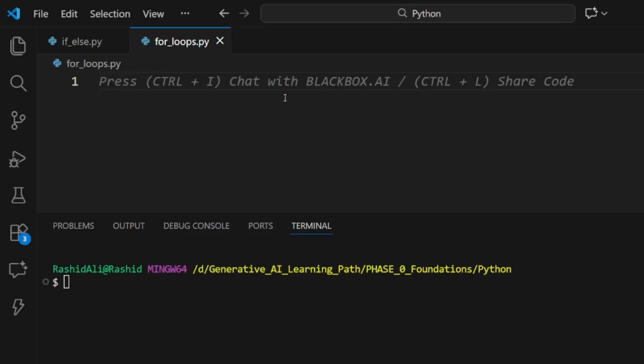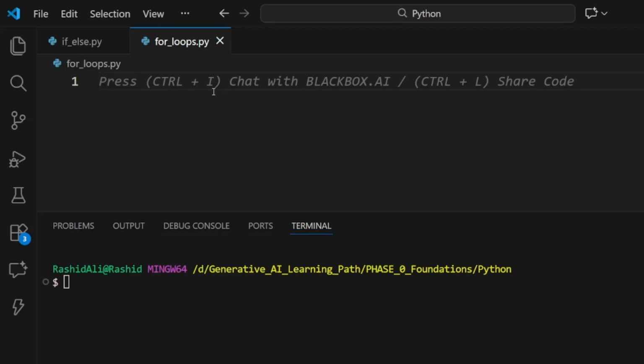Our first loop is the for loop. A for loop runs the block of code until our set limit becomes equal to Python's i variable.